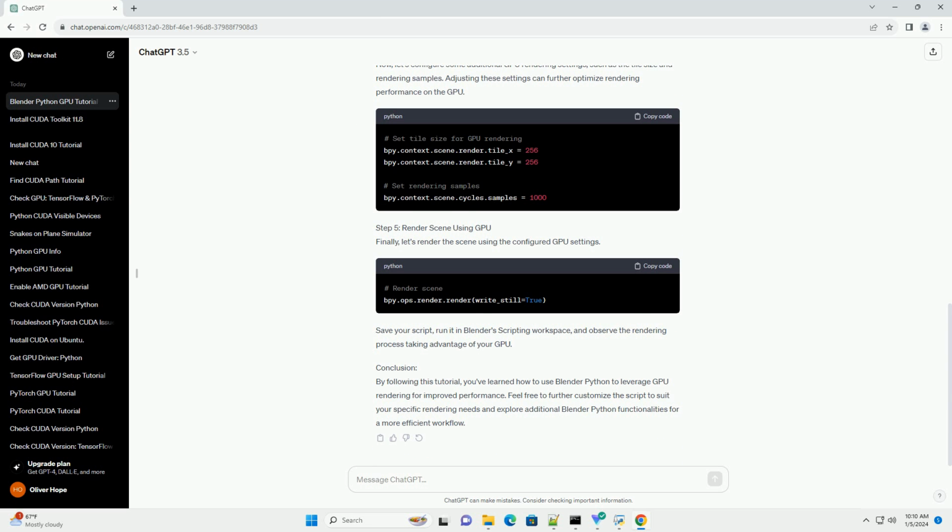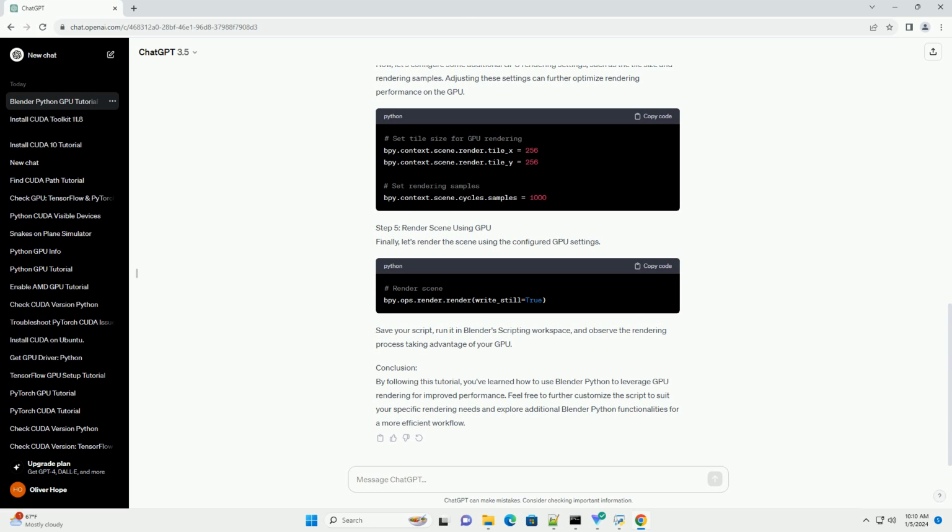Step 2: Import bpy and set the render engine to Cycles. Open a new Blender project and switch to the scripting workspace. Create a new script, and let's start by importing the bpy module and setting the render engine to Cycles, which is commonly used for GPU rendering.